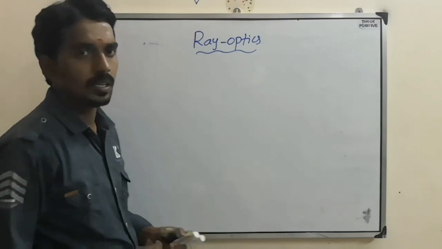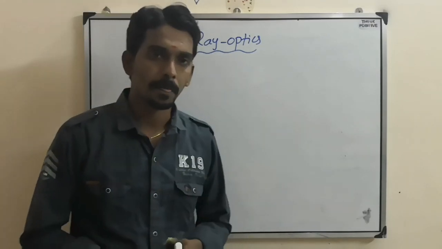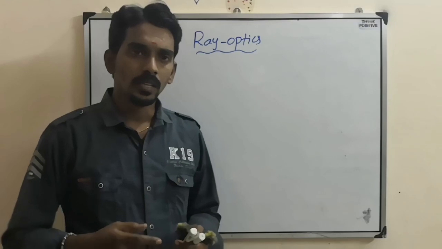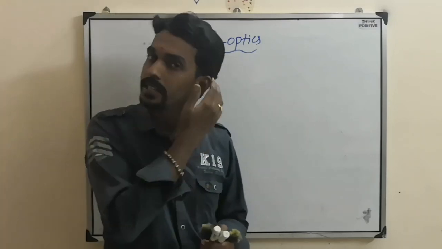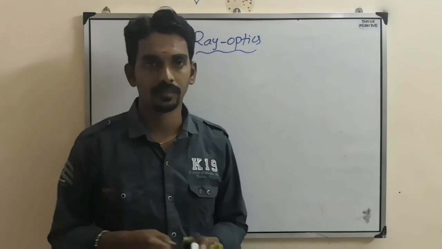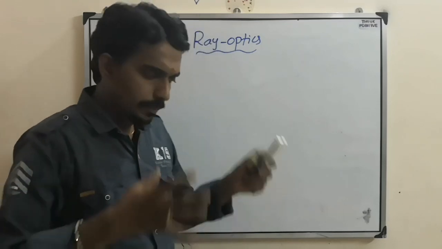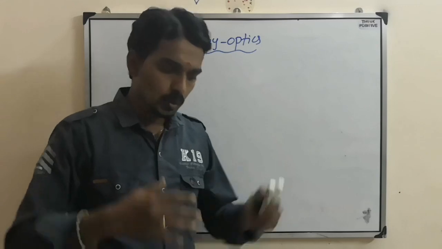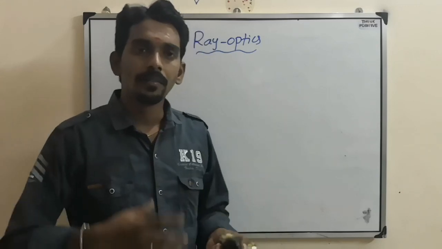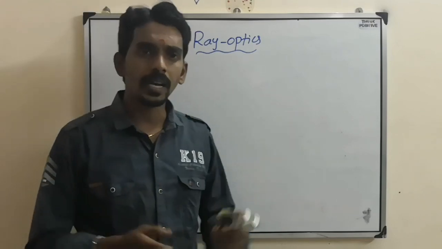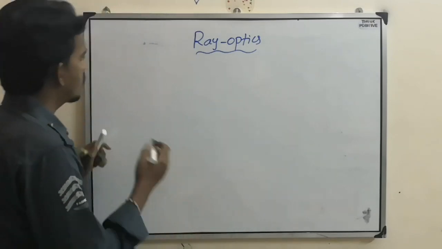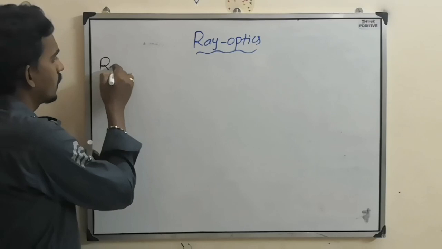So it's all about light and its nature, or better to say the phenomena observed from the light. So light has shown different phenomena. Depending on the phenomena it shows, to explain those phenomena we have given a particular nature. And here in ray optics, what are all the phenomena we will study?